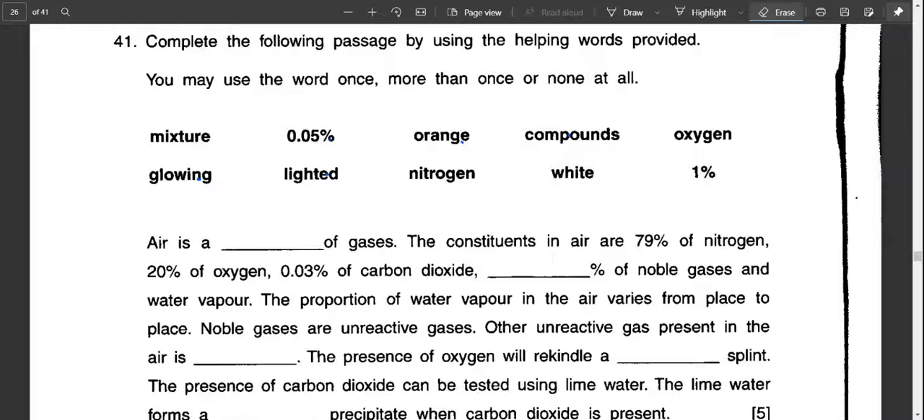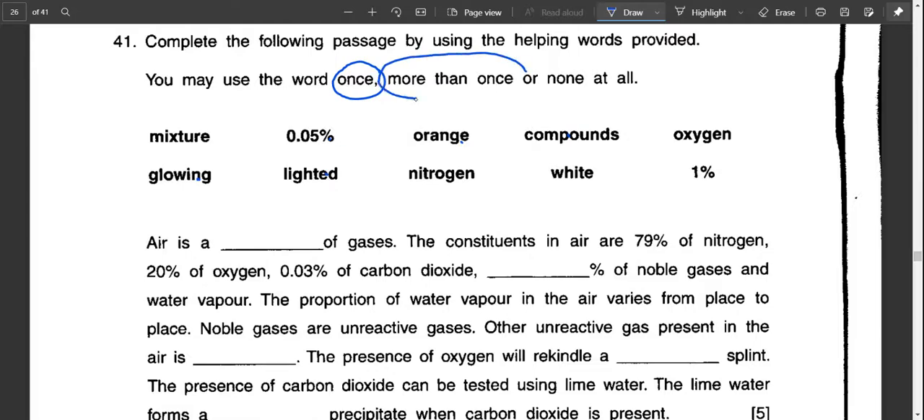Alright, now let's continue with Section B of SPE Science 2016. Question 41. Complete the following passage by using the helping words provided. You may use the word once, okay, pay attention to this instruction, more than once, or none at all.